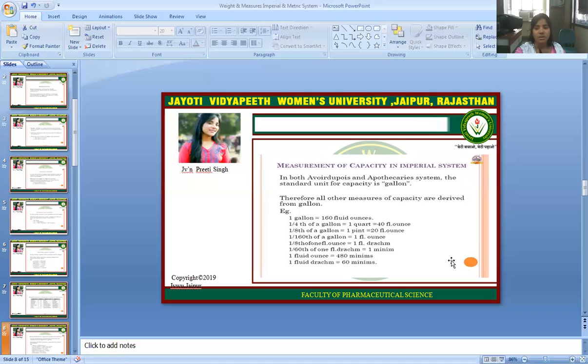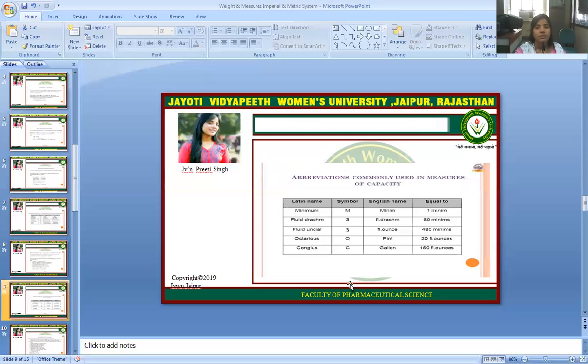Measurement of capacity in the imperial system. In both the avoirdupois and apothecaries systems, the standard unit for capacity is the gallon. Therefore, all other measures of capacity are derived from the gallon. Example: 1 gallon is equal to 160 fluid ounces. The abbreviations commonly used in measures of capacity are also given.